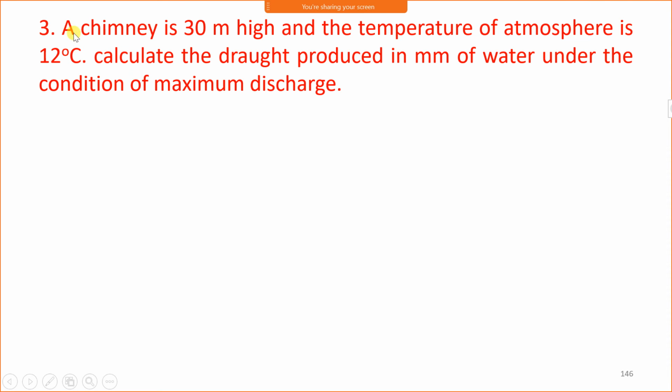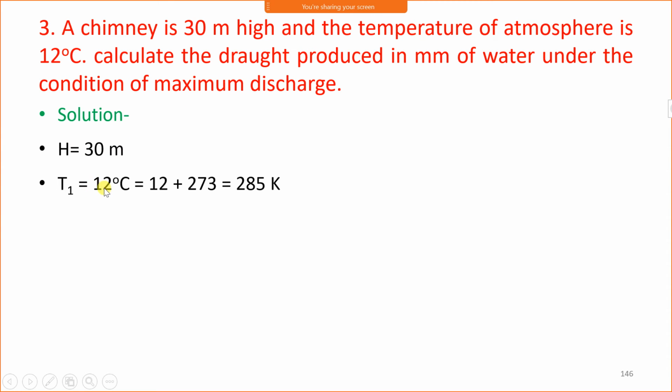Okay, look at the problem. A chimney is 30 meter high. Height of chimney is 30 meter, and the temperature of atmospheric air is 12 degrees Celsius. That is T1 is 12 degrees Celsius, which means 285 Kelvin. Calculate the draught produced in mm of water under the condition of maximum discharge.